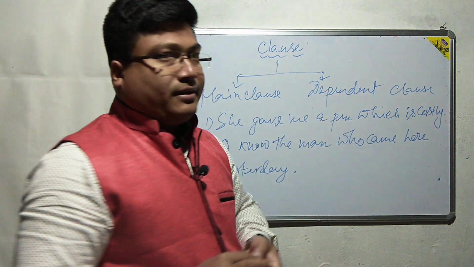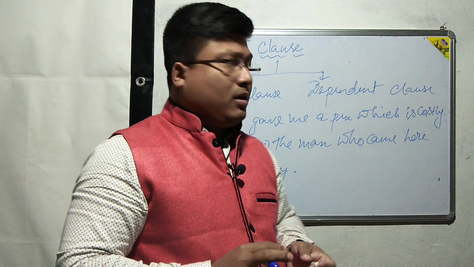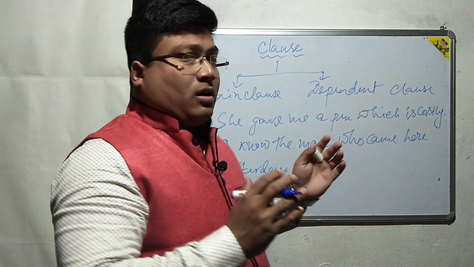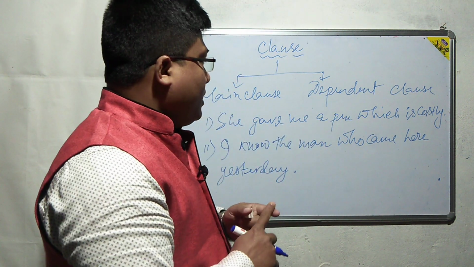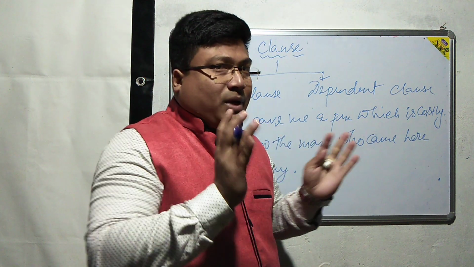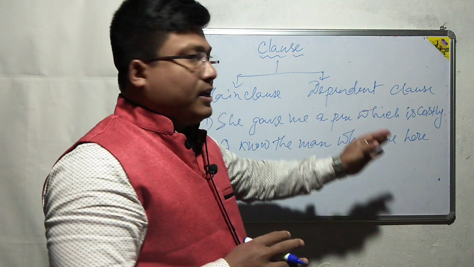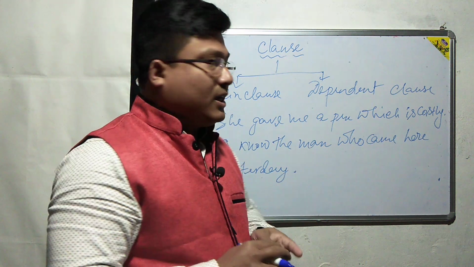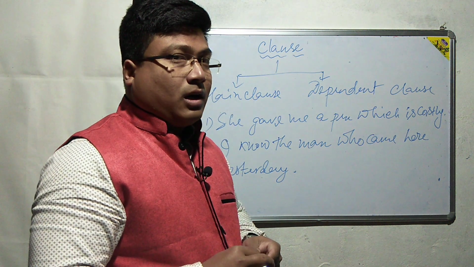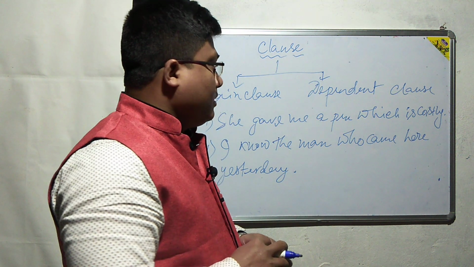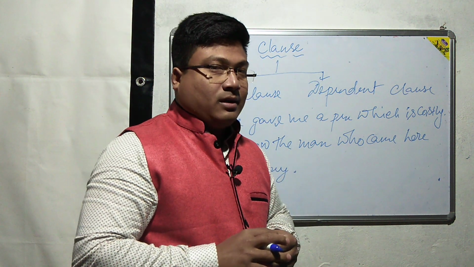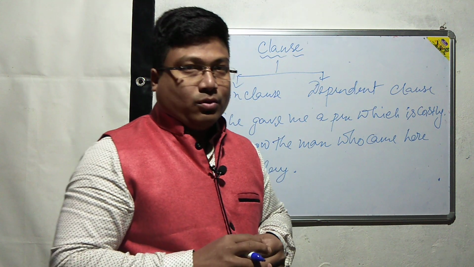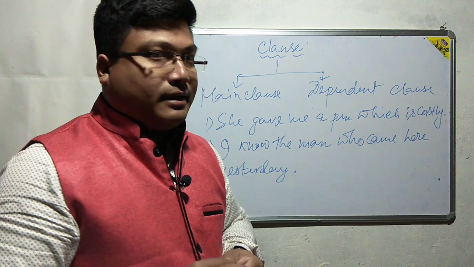She gave me a pen. If we try to separate a dependent clause from the main clause, it can easily be done. A dependent clause, I have just told you, can never be used separately as a sentence.